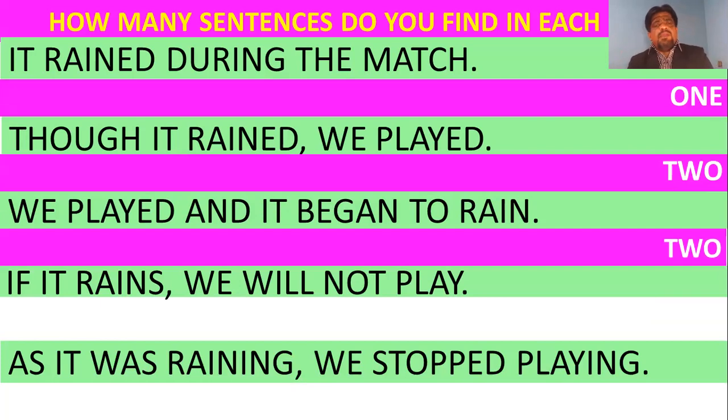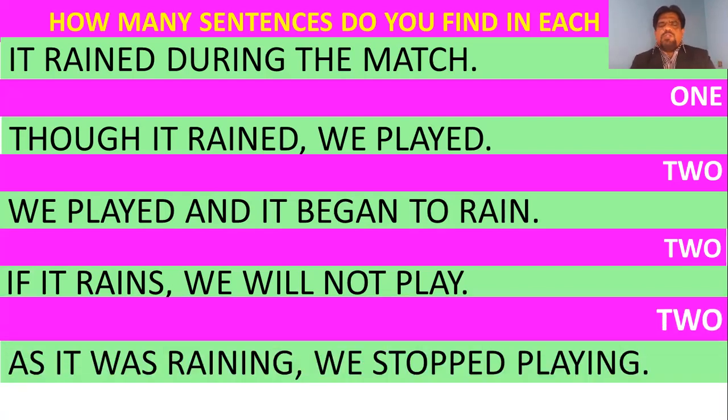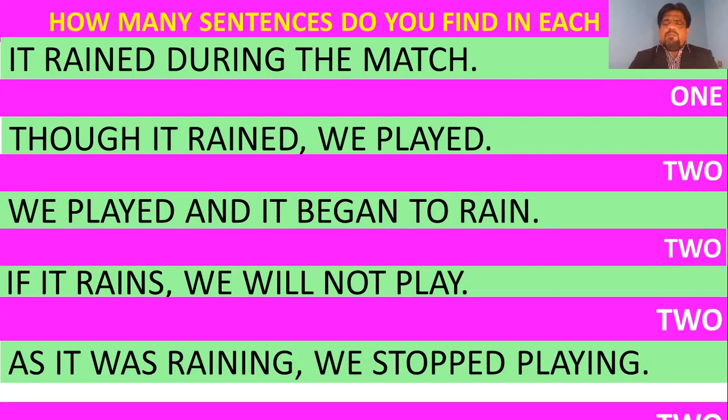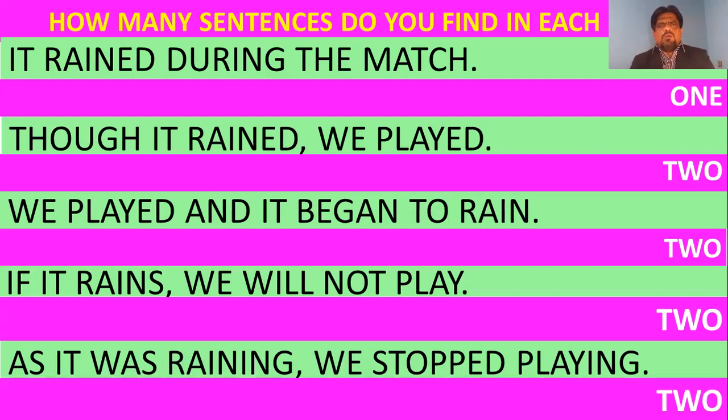We played and it began to rain. Of course, two. That is our idea. If it rains, we will not play. Wonderful. Two, no doubt. As it was raining, we stopped playing. Definitely it must be two. Is it wrong? Is it right? Is it correct? That's a big question.